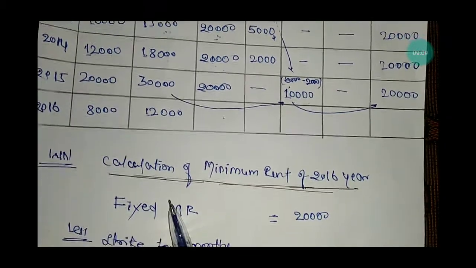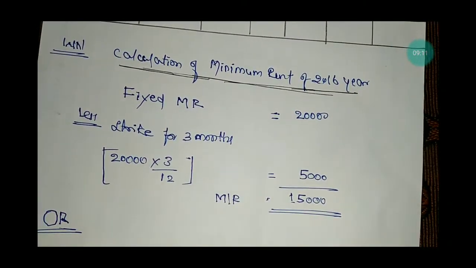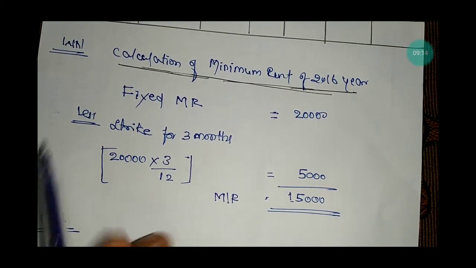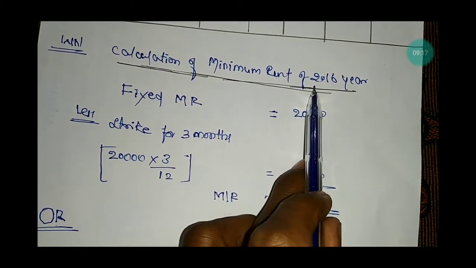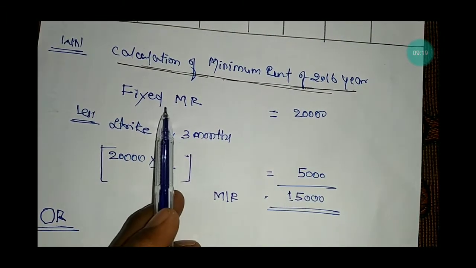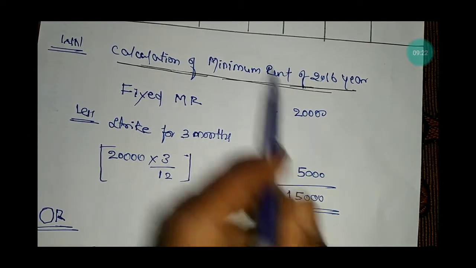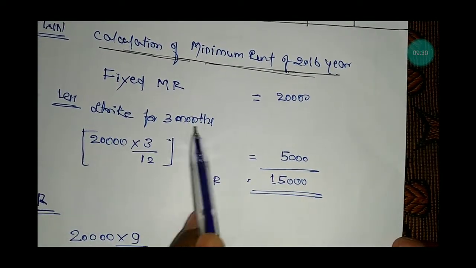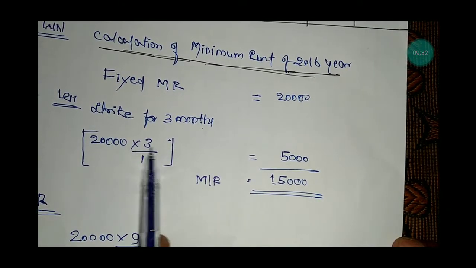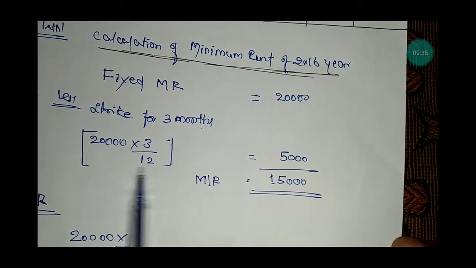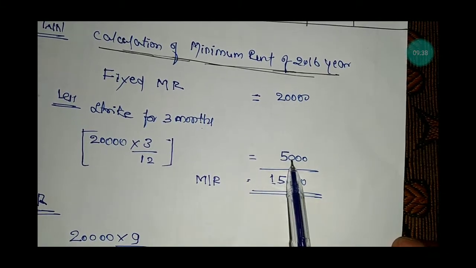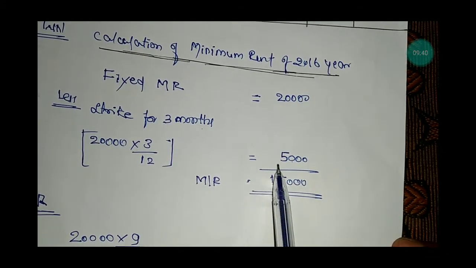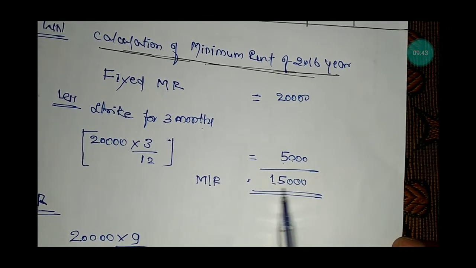The working note calculation for the minimum rent of the year 2016. The fixed minimum rent given in the problem is 20,000, less strike for 3 months. 20,000 into 3 months of strike over total number of months in the year, 12, is equal to 5,000. 20,000 minus 5,000 is 15,000, which is the minimum rent in the event of strike.